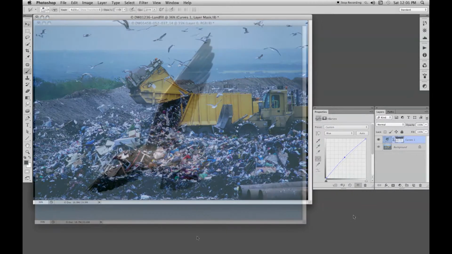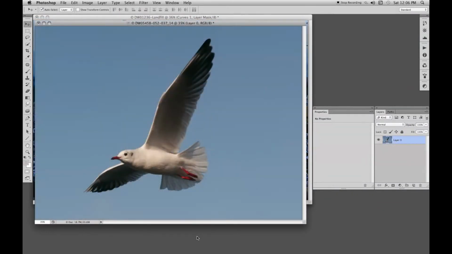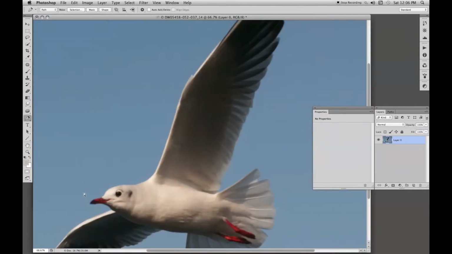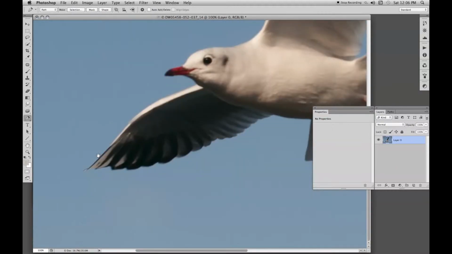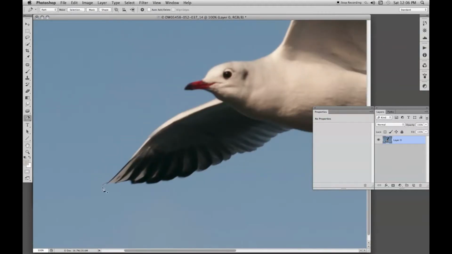The other part of the image is going to be a picture of a bird, a gull. This is one I took elsewhere against a blue sky. Selection will be a bit easier against a blue sky rather than the white sky. And we're going to use the pen tool. As this isn't a tutorial on the pen tool, for now I'll have to assume that you know how to use it. So I'll enlarge the image, choose the pen tool,